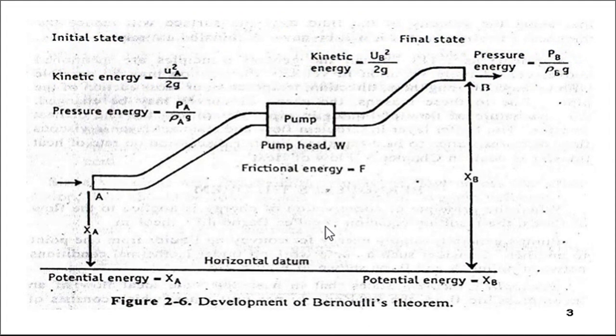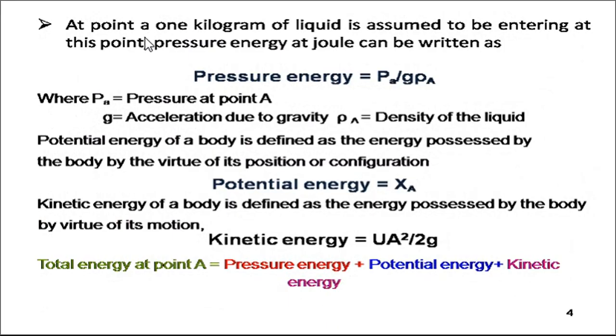So when we start at point A, say some quantity of liquid is passing through that pipe, and the very first most critical factor is pressure. Now what is called pressure here?